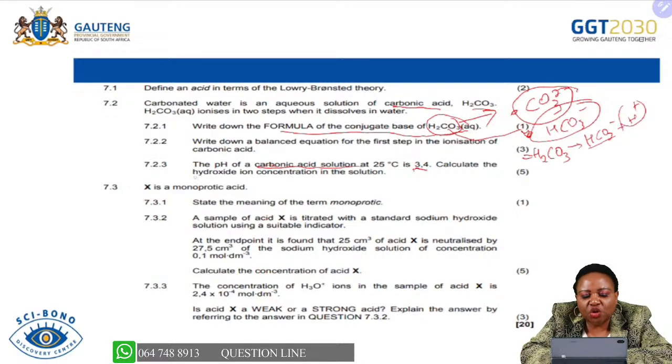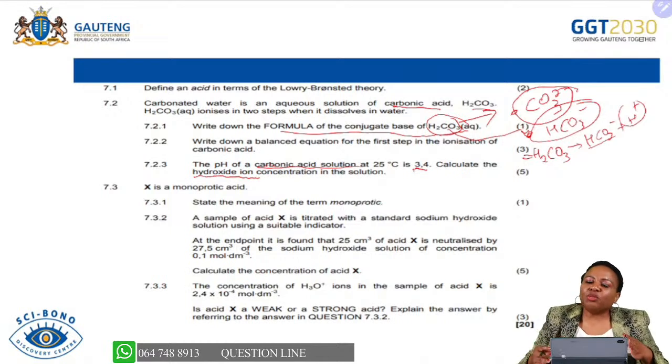Calculate the concentration of hydroxide ions. The examiner is asking about the concentration of hydroxide ions, and this is an acid that is provided. So you might sometimes wonder, why are they looking for the hydroxide ion in an acid? What you need to understand is that as water has hydrogen ions and hydroxide ions, acids also have hydrogen ions and hydroxide ions.